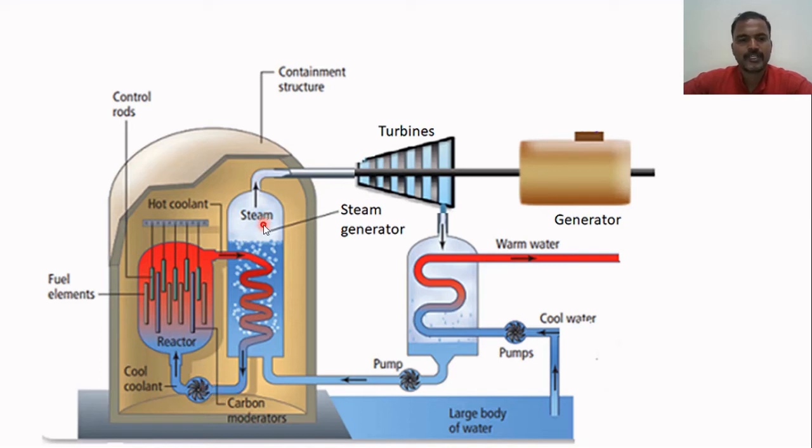Now the steam so generated is passed through the turbines. The force of this steam jet makes the turbines rotate, thereby converting heat energy into mechanical energy. This turbine is in turn connected to the coil of a generator. So the turbine spins the coil of a generator and converts mechanical energy into electrical energy. So this is how electricity is generated in the nuclear power plant.